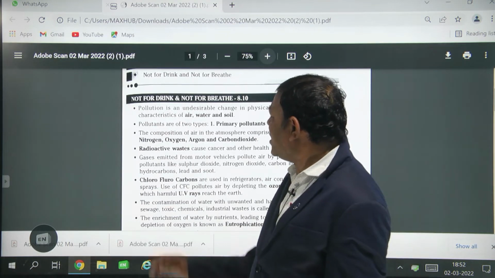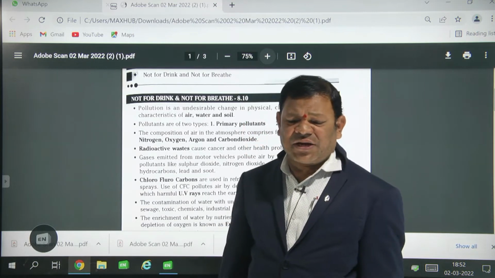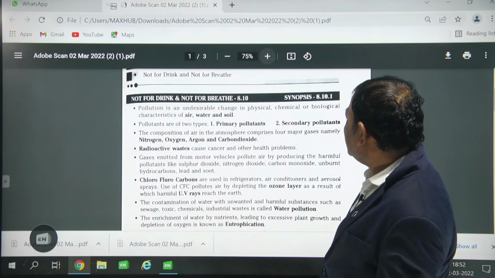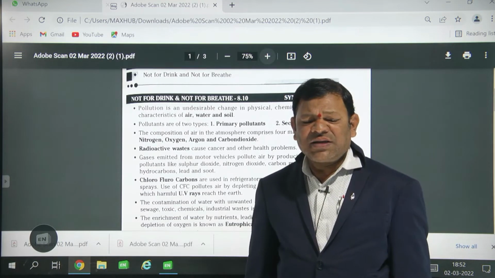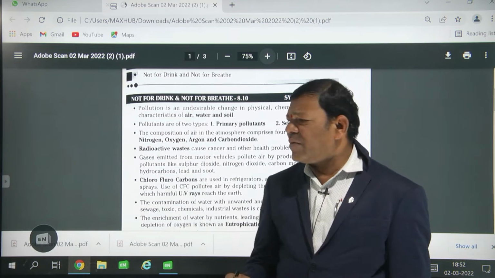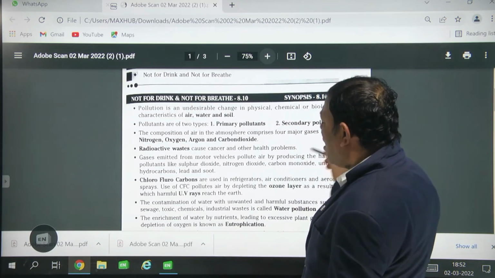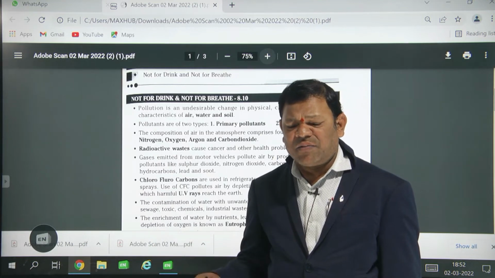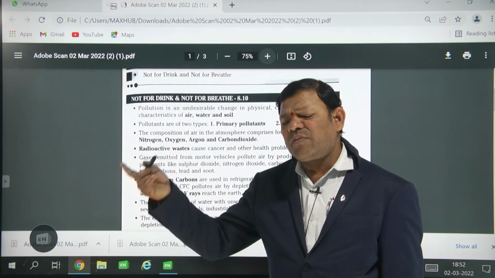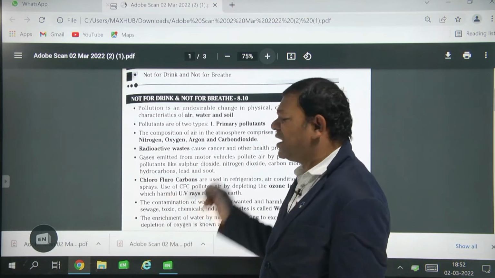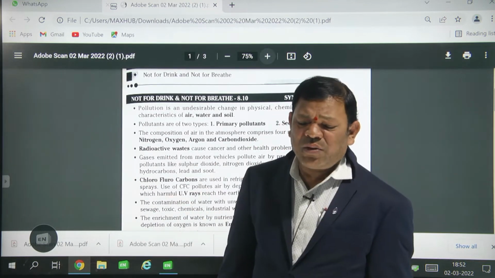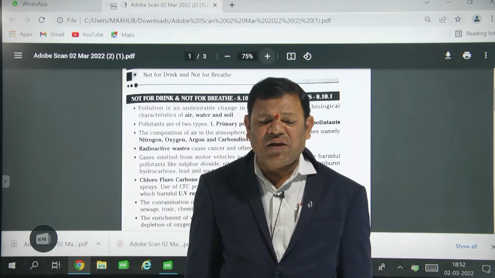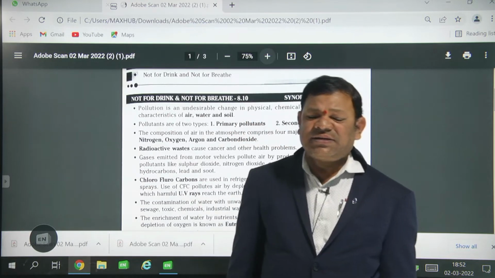Actually, two types of pollutants are present: the primary pollutant and the secondary pollutant. For example, carbon combined with oxygen forms carbon dioxide. When that is burnt again and something is produced, that is known as the secondary pollutant. So how many pollutants are present? Two types: primary pollutant and secondary pollutant.